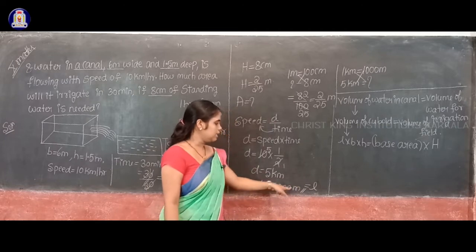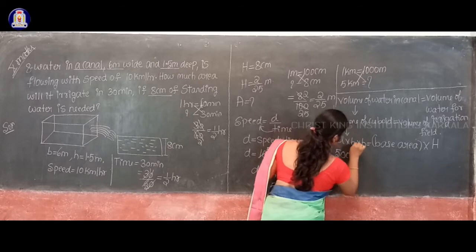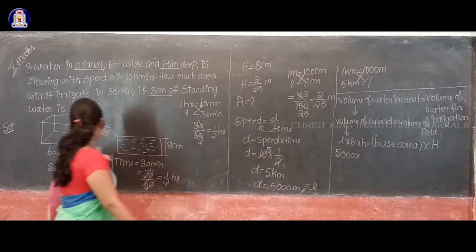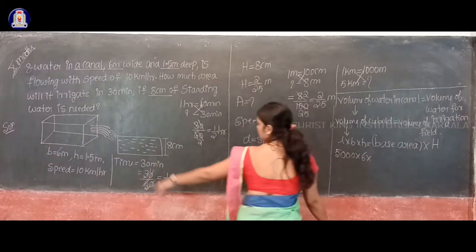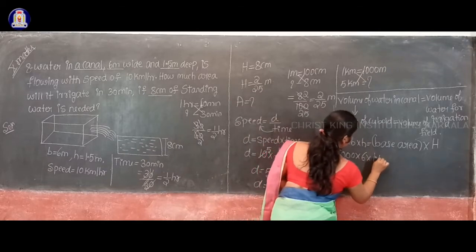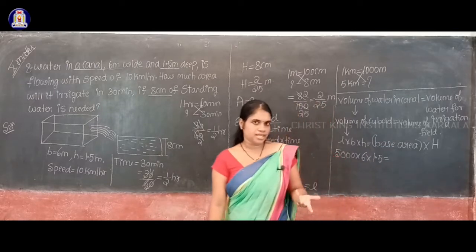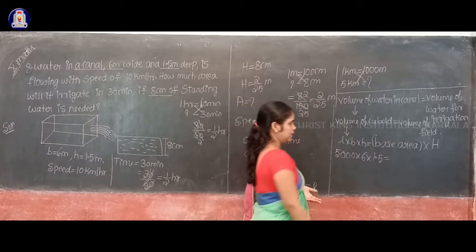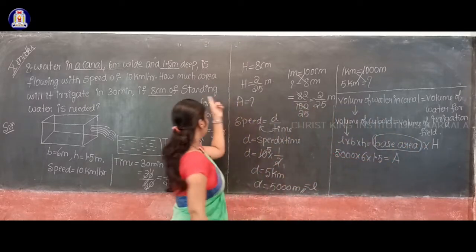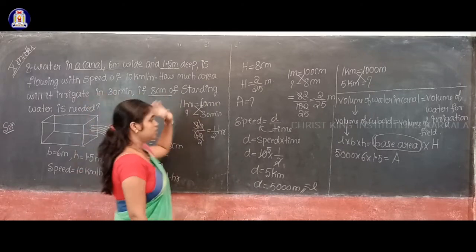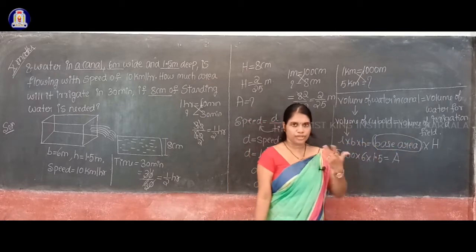What is the value of L here? 5000. So substitute here 5000 into the breadth value. Breadth is equal to 6 meter. Into height, height is equal to 1.5 meter, equal to the base area. The base area symbol I'll use as capital letter A. I don't know the value. Actually we are going to calculate this value. The area covered for irrigation is nothing but the base area.